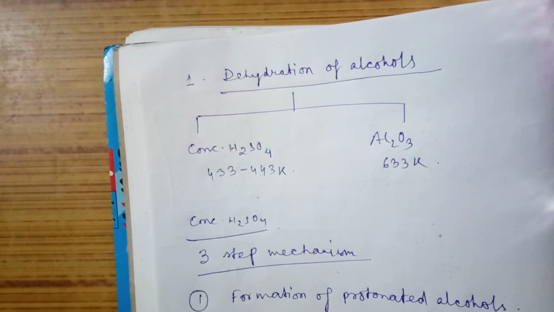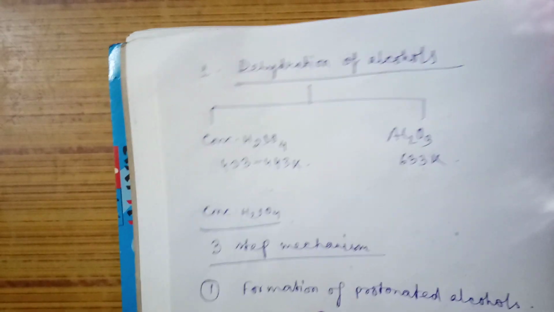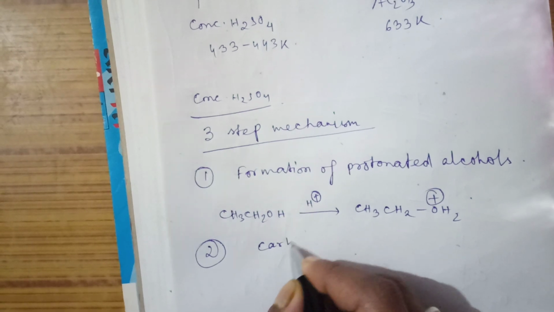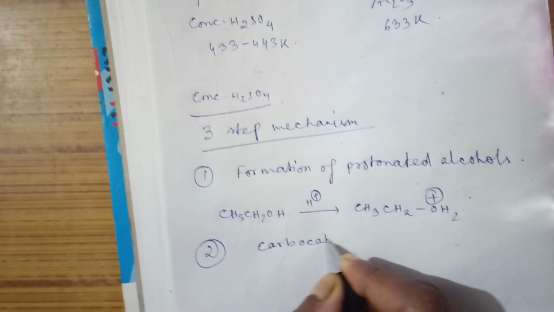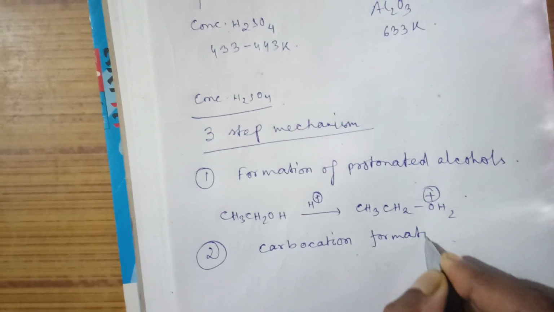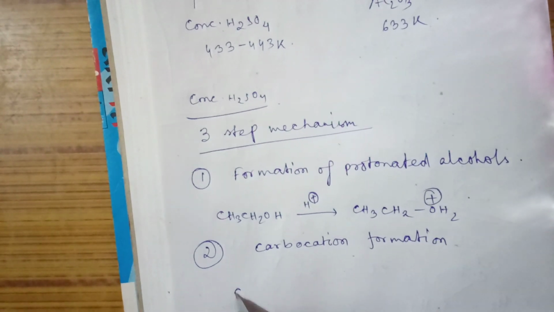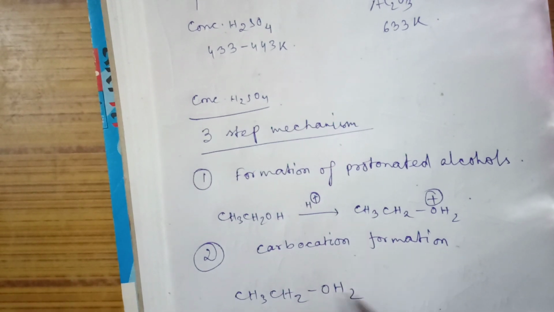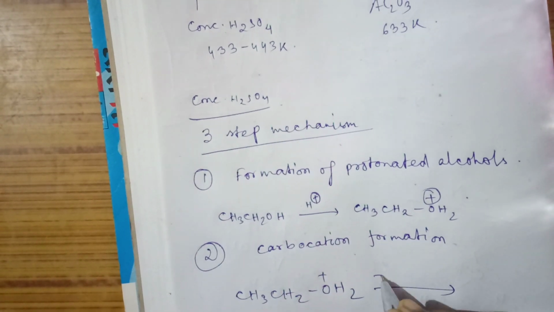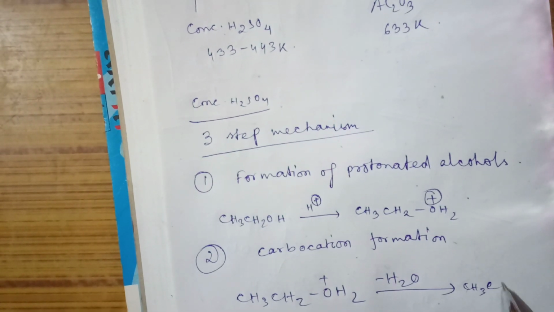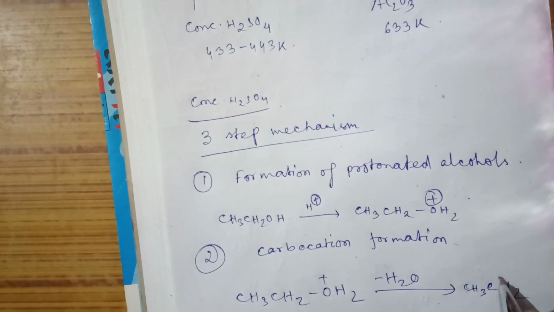Next step is removal of H2O, so a carbocation will be formed. So we can write carbocation formation. I am showing you CH3CH2OH2 plus. From there water will be removed and we will get CH3CH2 plus.